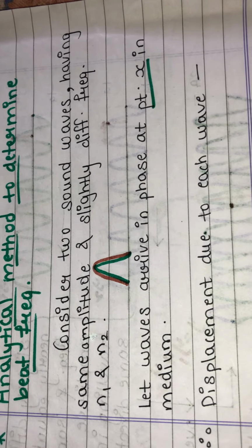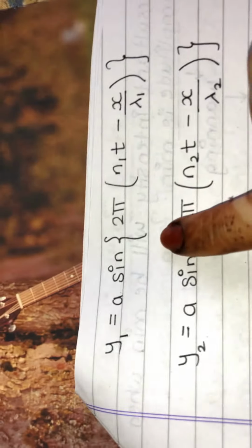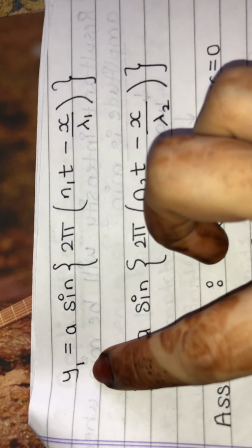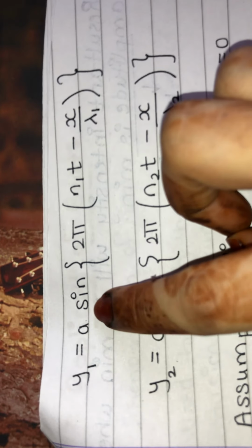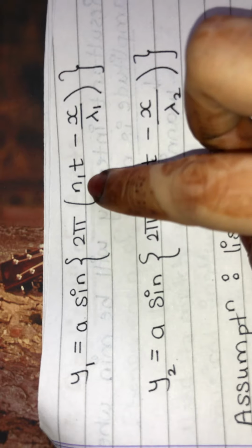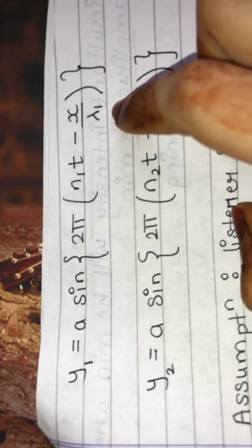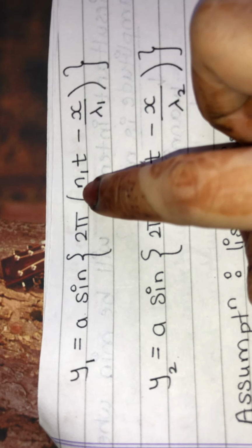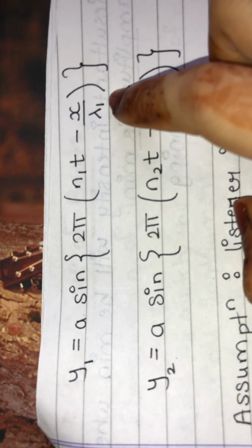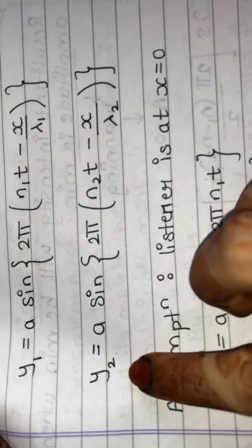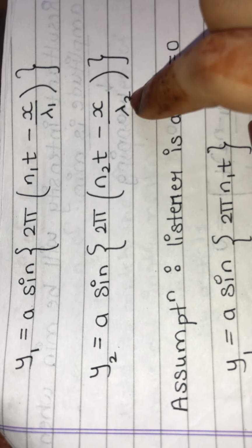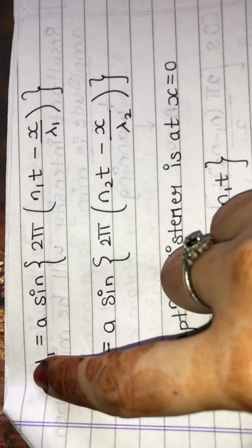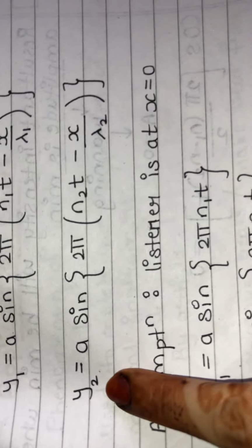Now the displacement due to each wave, I told you y is equal to... okay, due to each wave, what will be y1 according to the equation? It should be y1 is equal to a sine 2 pi n1t minus x upon lambda 1. n1 is the frequency of the first wave and lambda 1 is the wavelength of the first wave. Then y2, that is a sine 2 pi n2t minus x upon lambda 2. This is the displacement of the first wave, this is the displacement of the second wave.